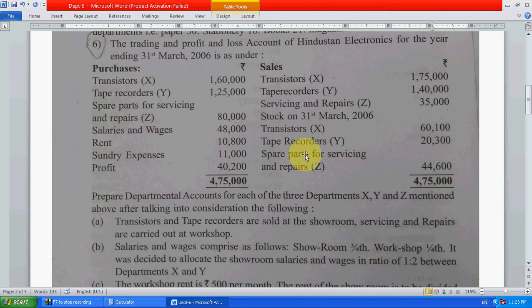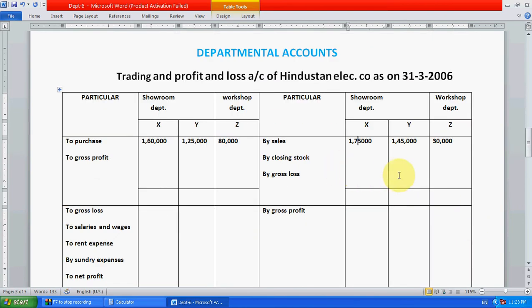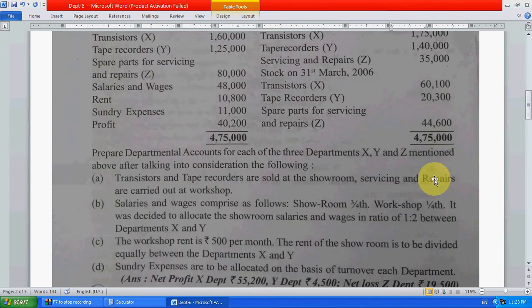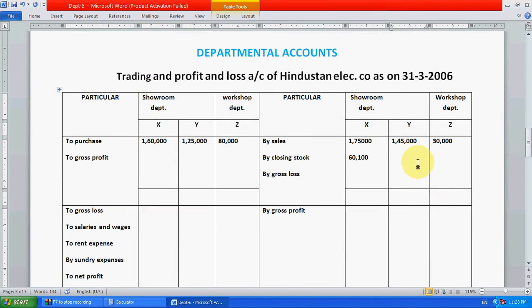Next, closing stocks are there: 60,100, 20,300 and 44,600 are given here.